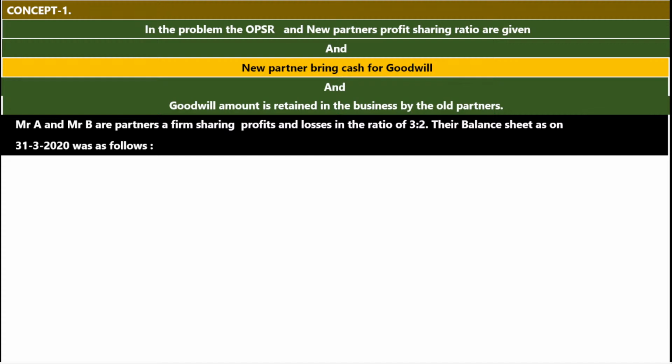Mr. A and Mr. B are partners in a firm. In this partnership firm there are two partners, Mr. A and Mr. B, because the term used is "are".